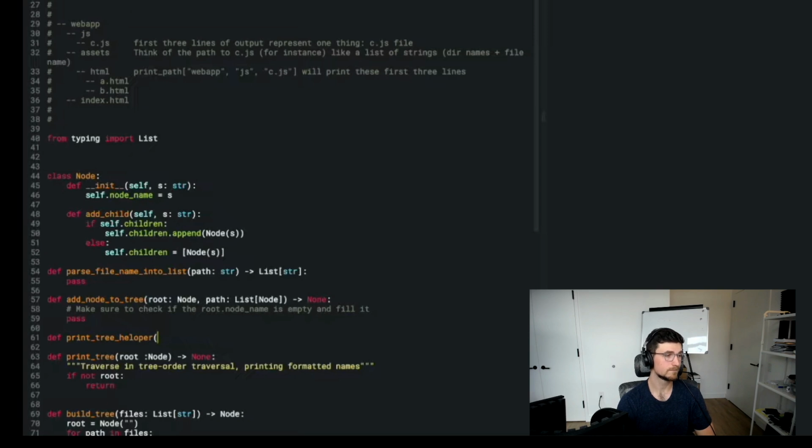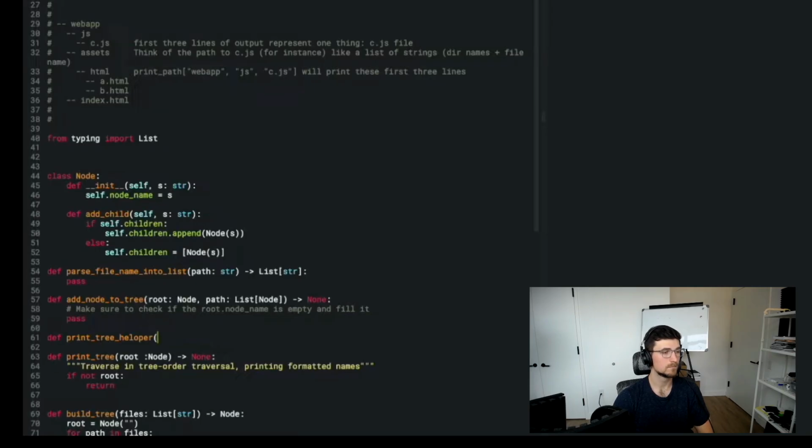Well, actually, I'm not sure I need that, do I? The problem is if I say a new line, it just takes me right to the beginning of the next line. So I do kind of need to know the current indent, don't I? This is also something where he could store the indent or the depth in the node of the tree too, right? There are a lot of different ways that he could do this. One is that he could track that function, but two, if he planned ahead and he knew that he needed those indents, he could just say, okay, when I construct the tree, I'm going to add a depth value to each node. That way he just does this pre-order traversal and then prints it out based on the depth and the value of the node.